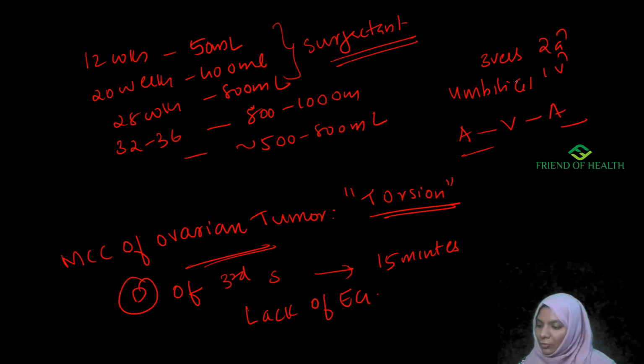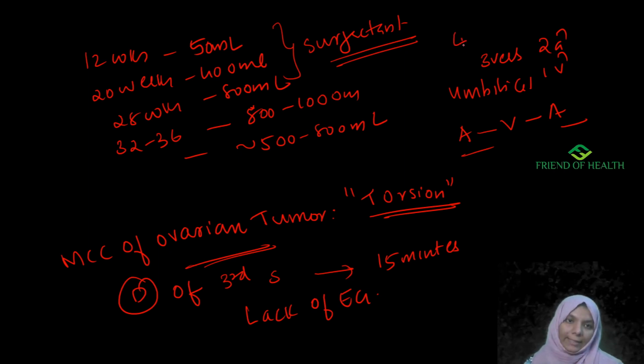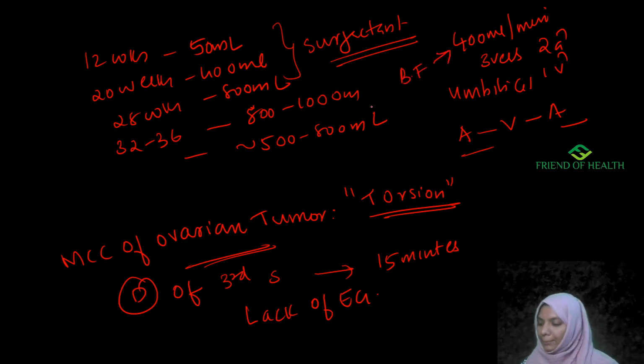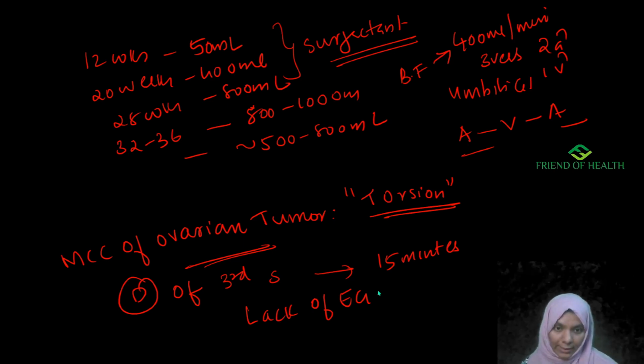So fetal blood flow through the placenta is 400 ml per minute. This is important. Next, peak level of progesterone is at the 22nd day of menstrual cycle.